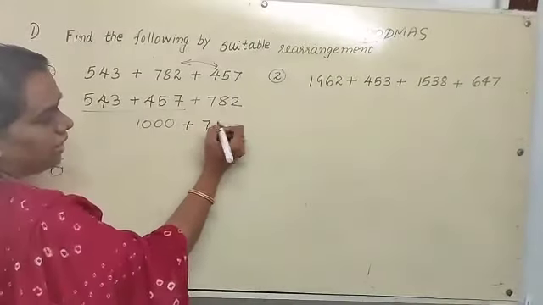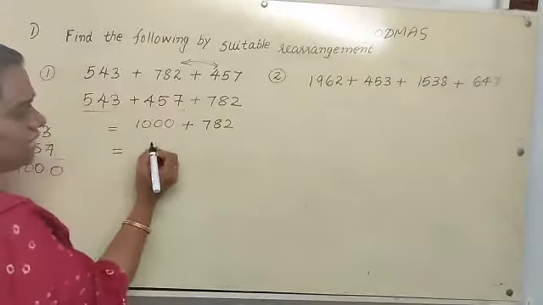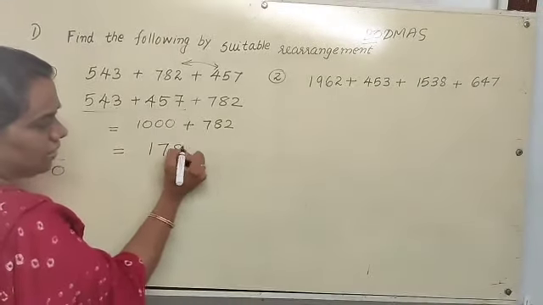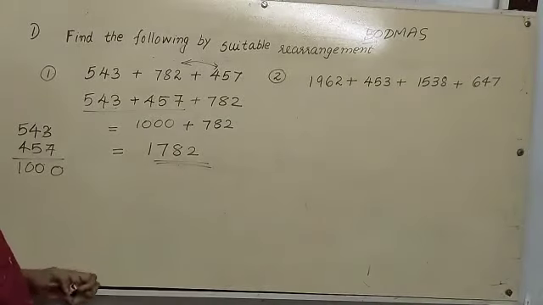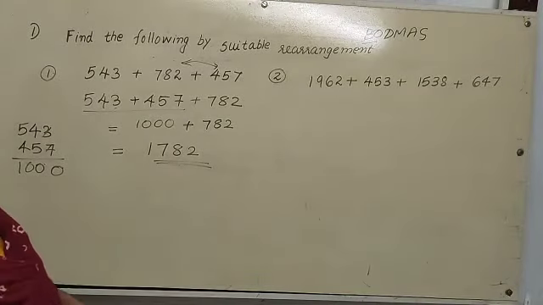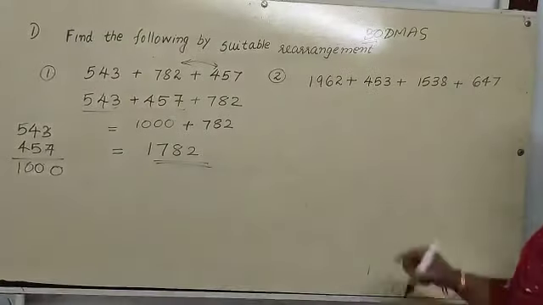1000 plus 782. What is our answer? We get the answer easily, 1782. So when we rearrange this, our addition becomes easy.